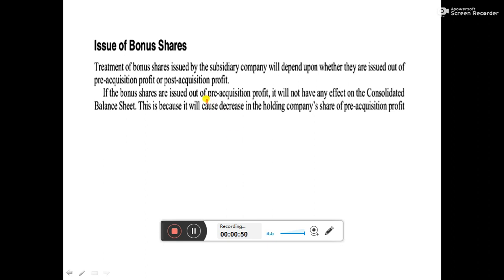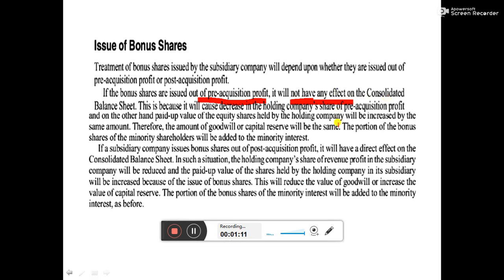If bonus shares are issued out of pre-acquisition profit, it basically means that before acquisition of subsidiary by holding company, if bonus shares are issued, at that time there will be no effect of these bonus shares. If bonus shares are issued out of post-acquisition profit, there will be an effect of this.